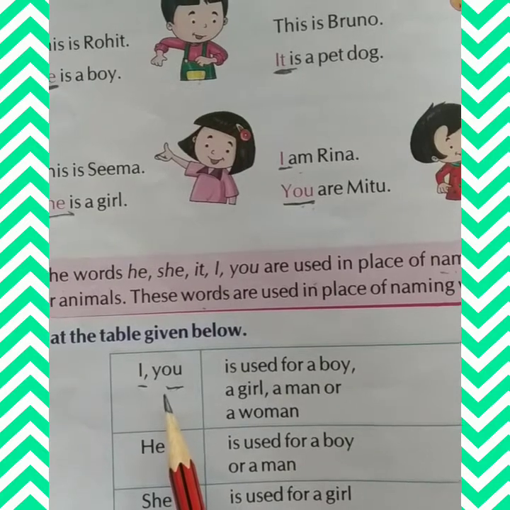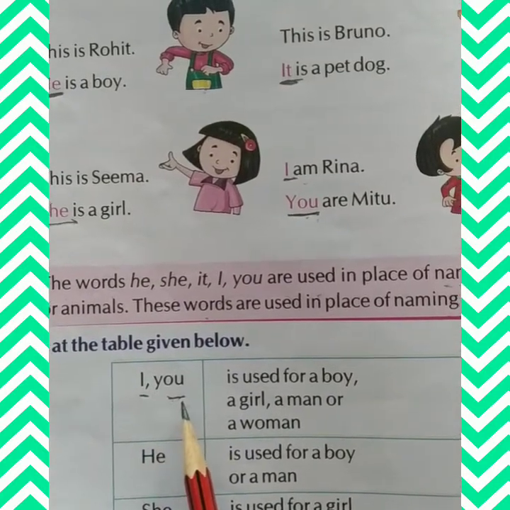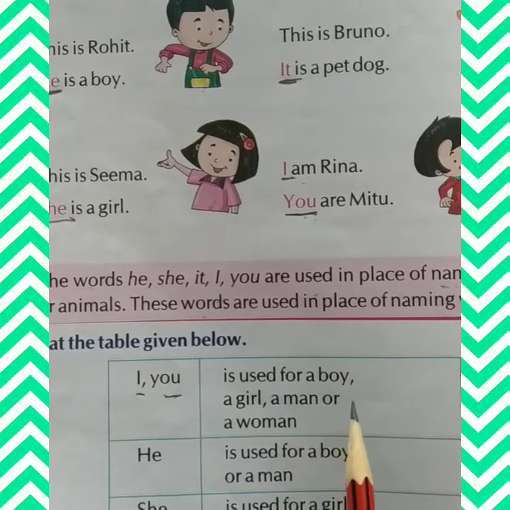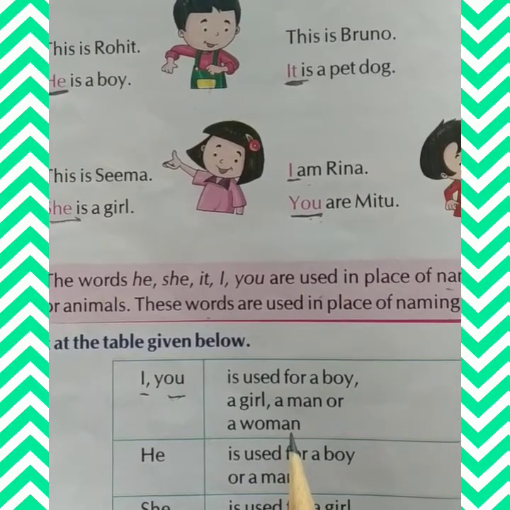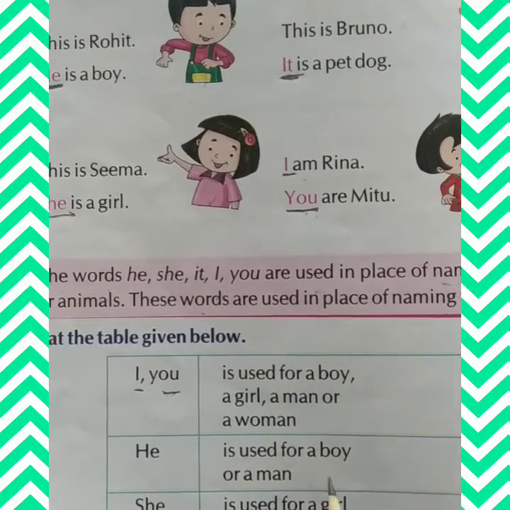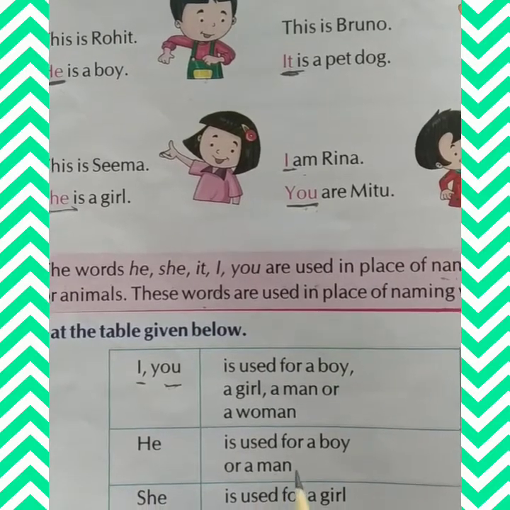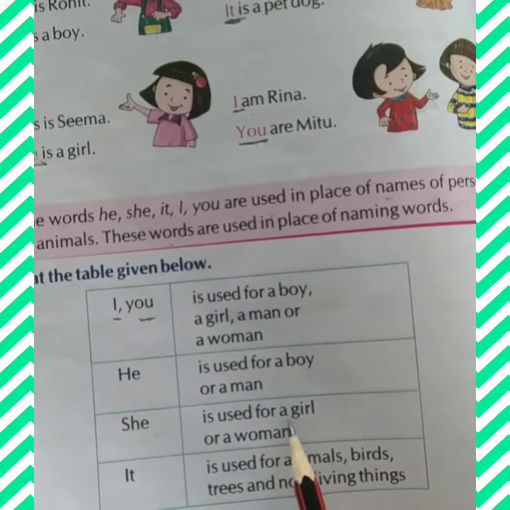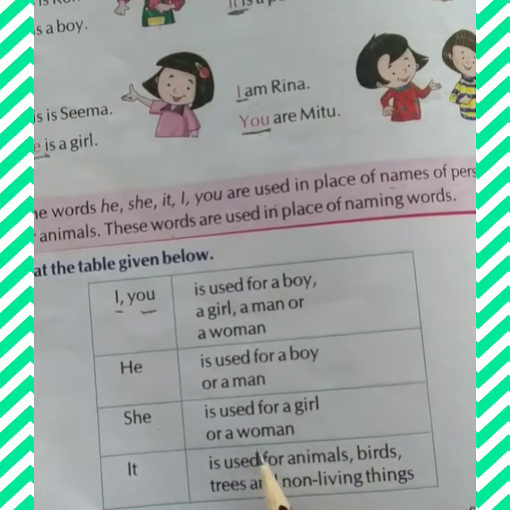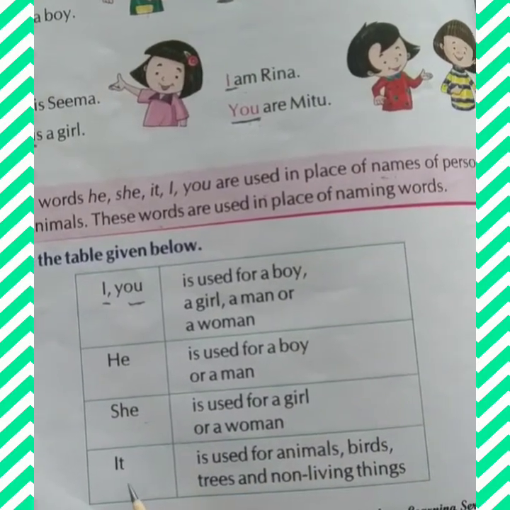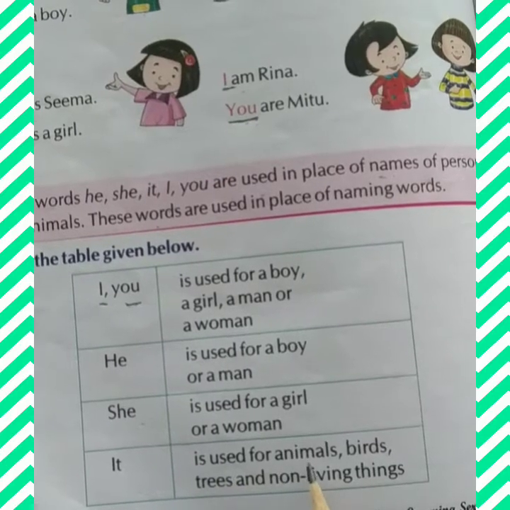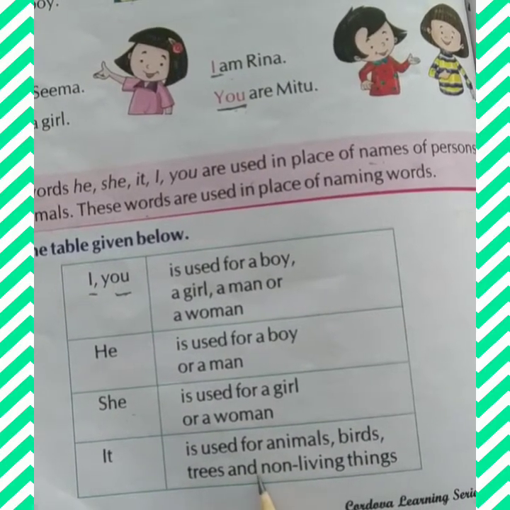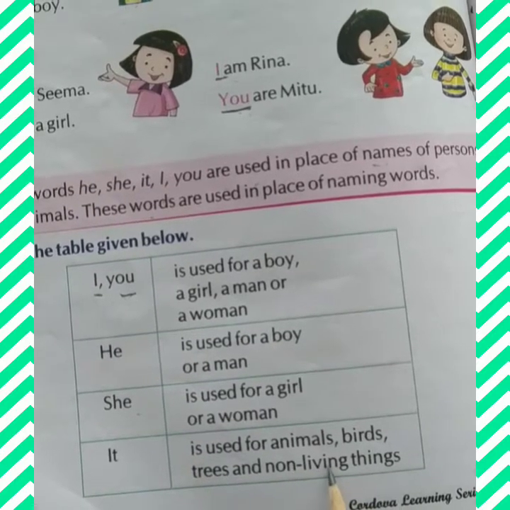So, I and you is used for a boy, a girl, a man or a woman. He is used for a boy or a man. She is used for a girl or a woman. It is used for animals, birds, trees and non-living things.